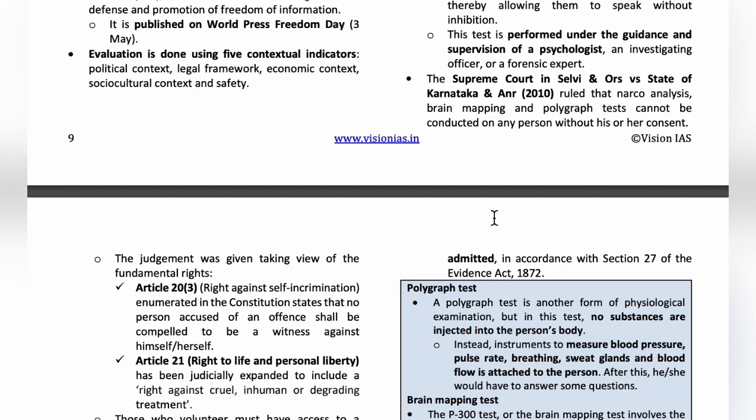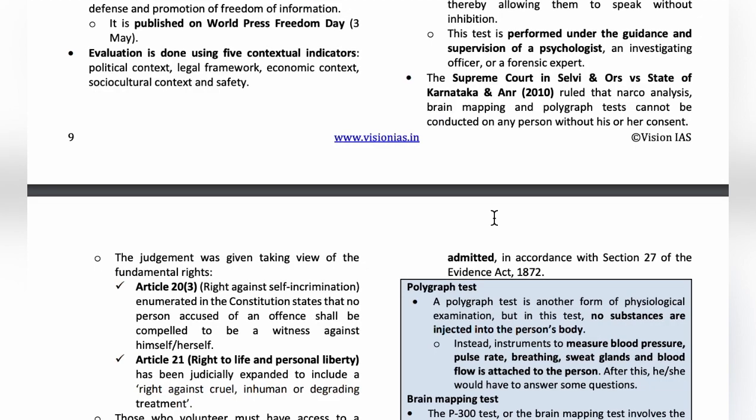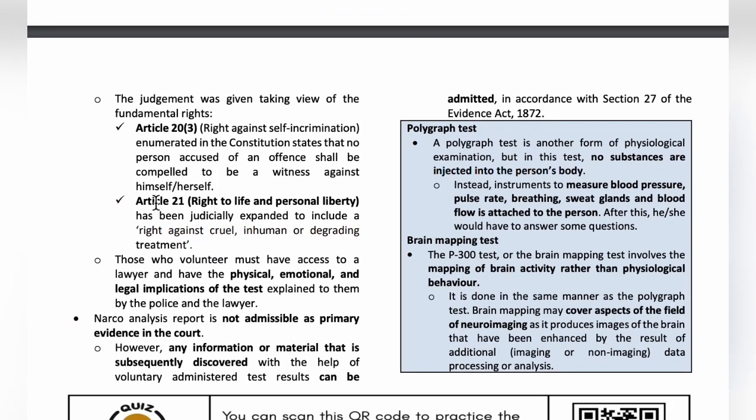In the Selvi and Ors versus State of Karnataka and Anr case of 2010, the Supreme Court made a few statements regarding narco analysis, brain mapping and polygraph tests. The Supreme Court stated that these tests cannot be conducted on any person without his or her consent. Without a person's permission, these tests cannot be conducted because it is against the fundamental rights of individuals under Article 20 Clause 3 and Article 21.